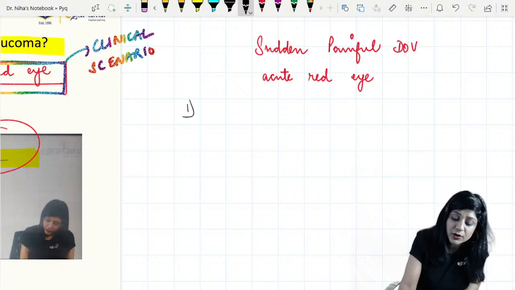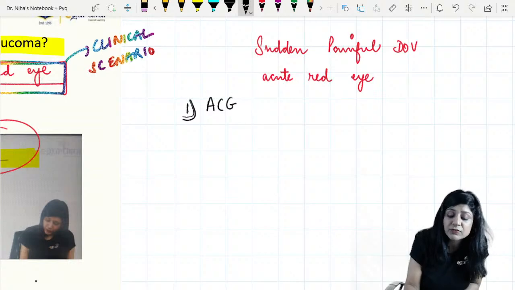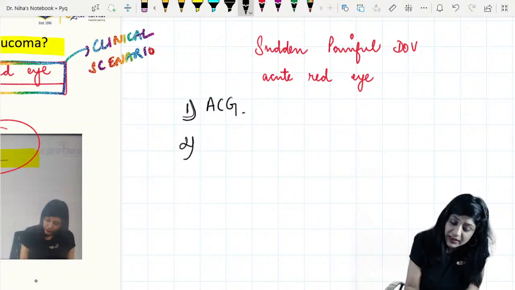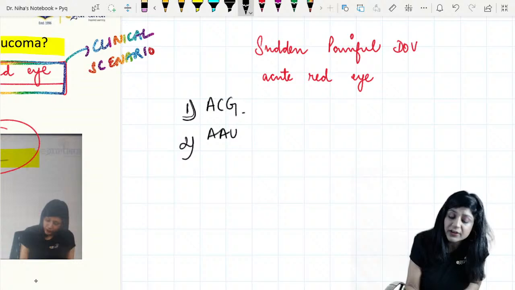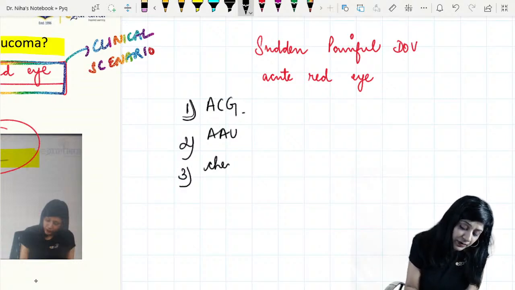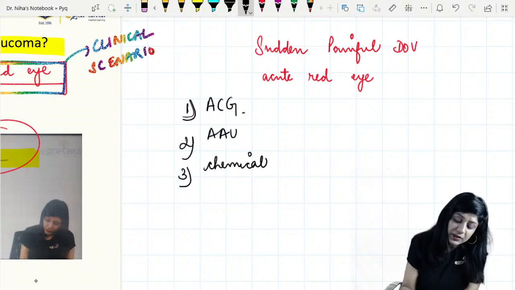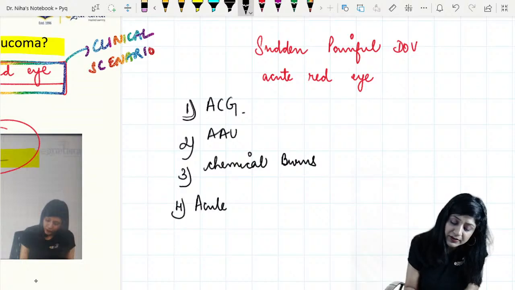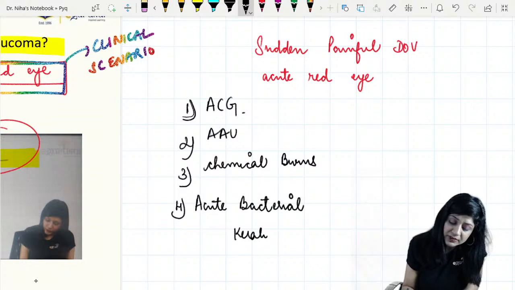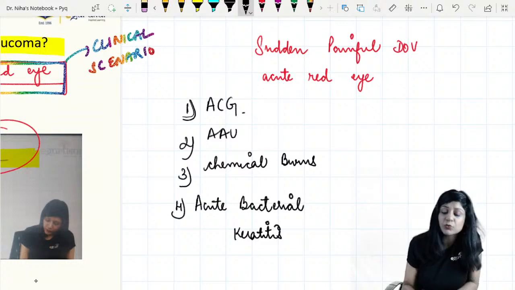The first is your acute congestive glaucoma only. Then second can be your acute anterior uveitis. Then third we can have the chemical burns, and we can also think about the acute bacterial keratitis. These are the common things you are going to have in the acute red eye.